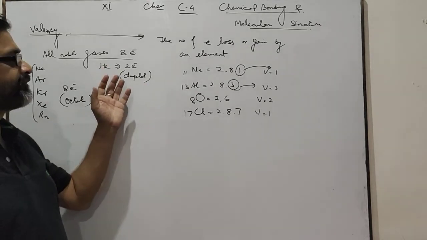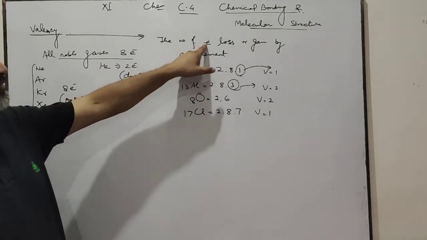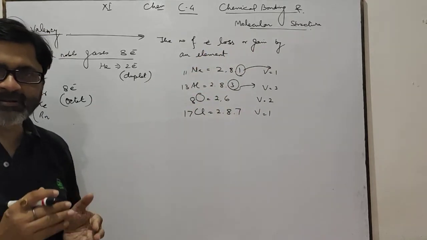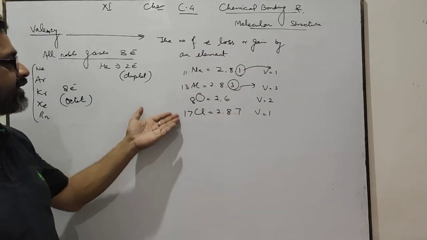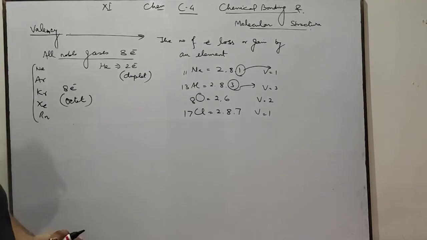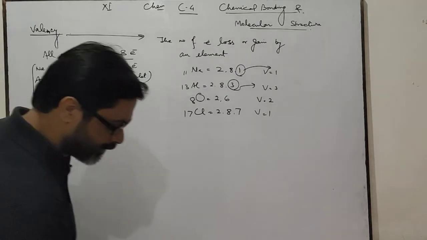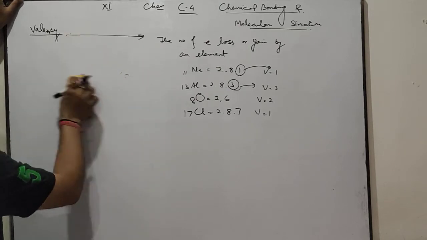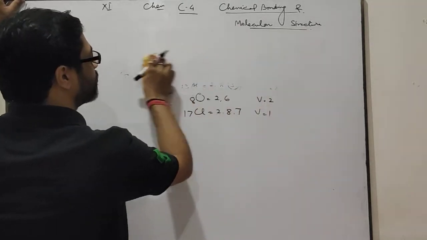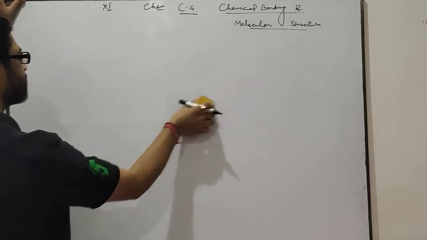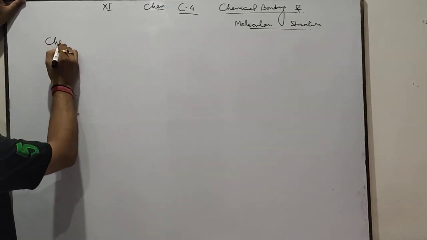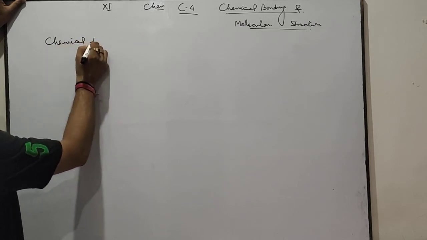So, what is valency? The number of electrons lost or gained by an element to complete its octet is called the valency of that element. Okay? This is about the valency. Now, I am going to discuss the various types of bonds formed by various elements, starting with the chemical bond.